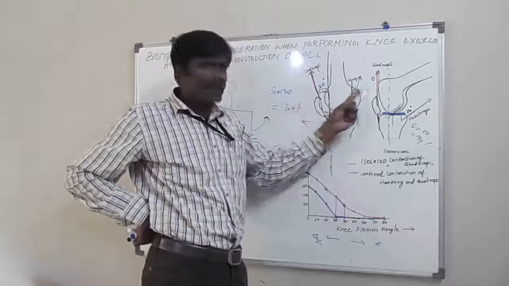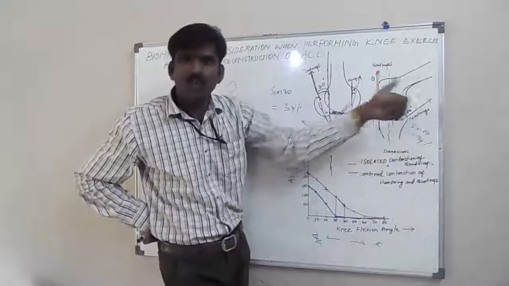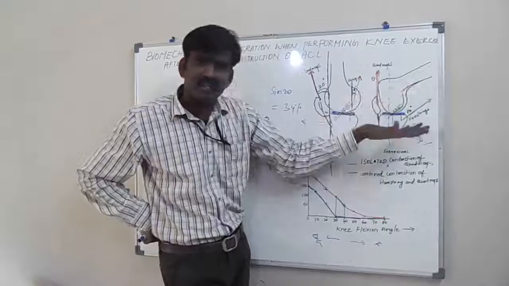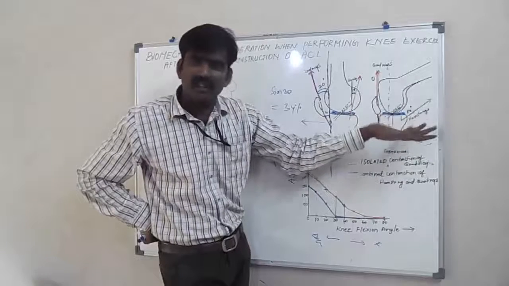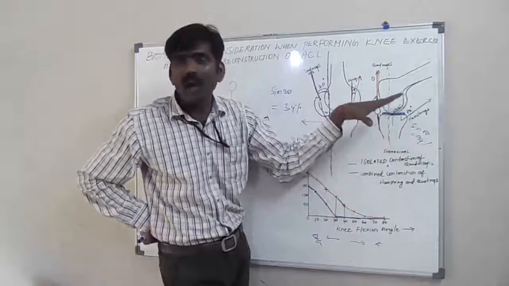Clear? If the quadriceps and hamstring muscles are contracting simultaneously, then the tension in the ACL will be less when compared to the tension in the ACL if the quadriceps muscle is contracting alone.